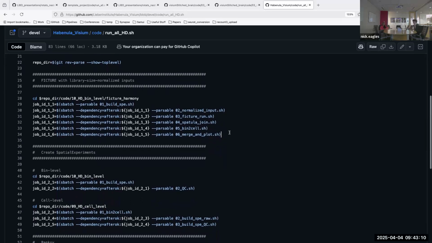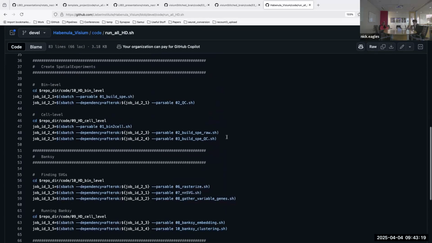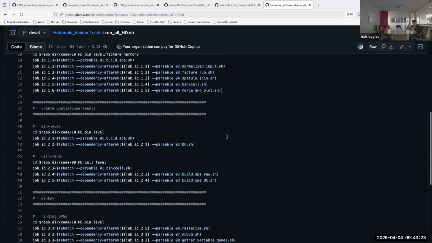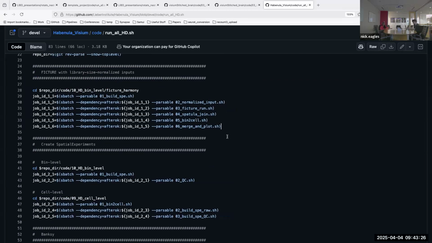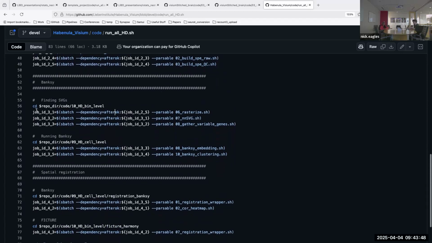I guess another thing to consider is that it's probably rare that you're going to actually submit this script to run every single step in the project. So something you can consider to make this more modular is that, since we've divided this into high-level steps, you can separate them. And so if we go down here, if we just wanted to resume from this clustering step, we could remove this dependency line here, disconnecting it from the earlier parts of the workflow, and then maybe just execute these lines interactively. And so that's one way to keep it modular.